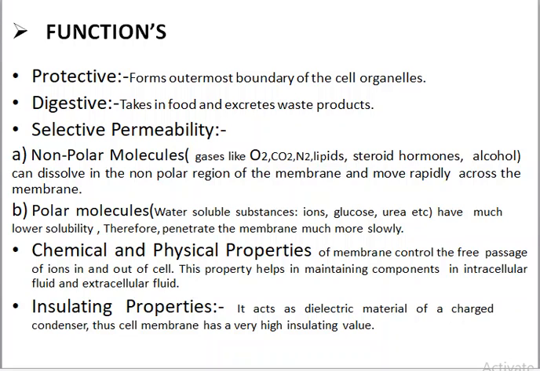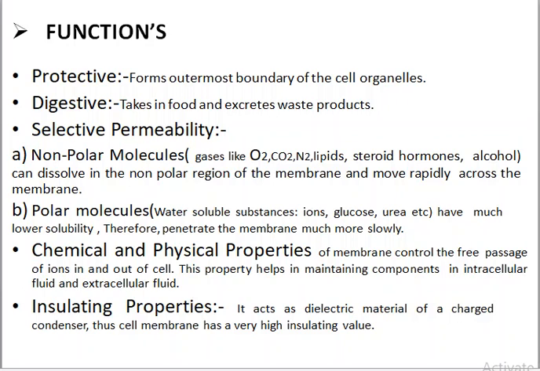The next type is polar molecules. Ions, glucose and urea, which are polar in nature, cannot dissolve in the nonpolar regions of the biological membrane. So they take the help of the proteins which are embedded within the lipid layer and cross the biological membrane.